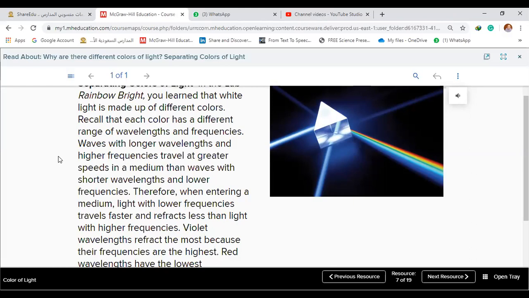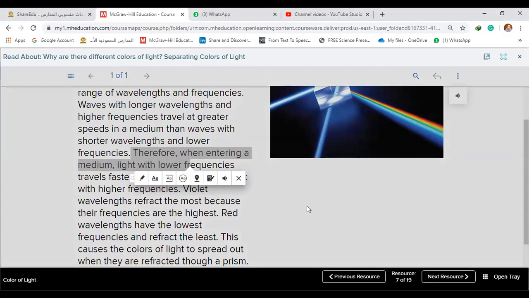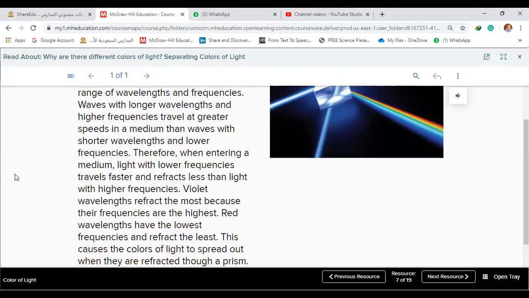Therefore, who can complete? Okay, Naif, can you complete? Therefore, when entering the medium, light with lower frequency travels faster and refracts less than light with higher frequencies.